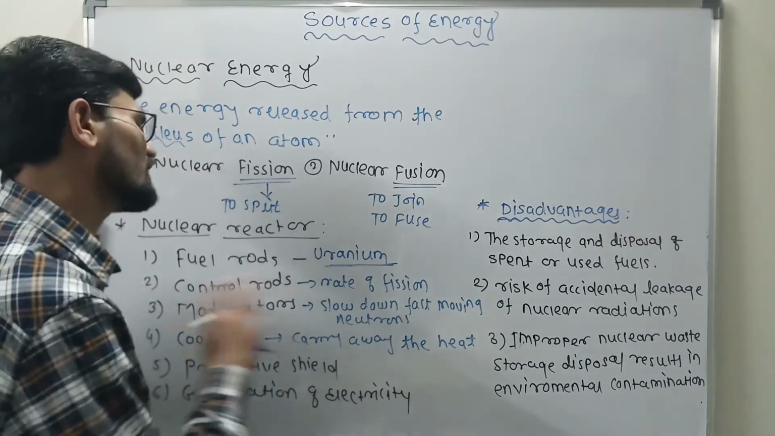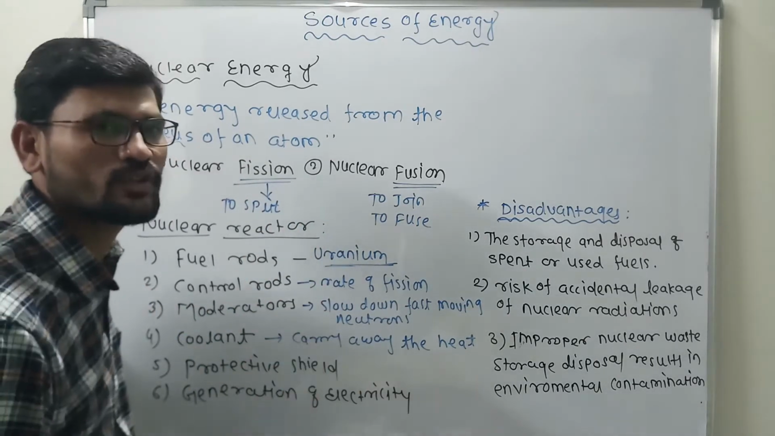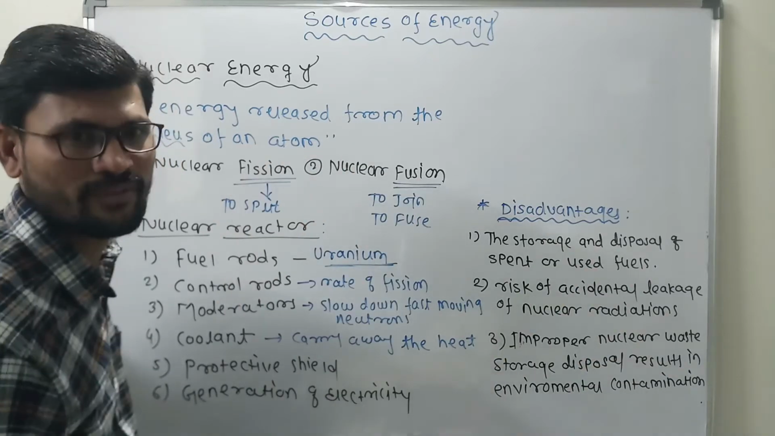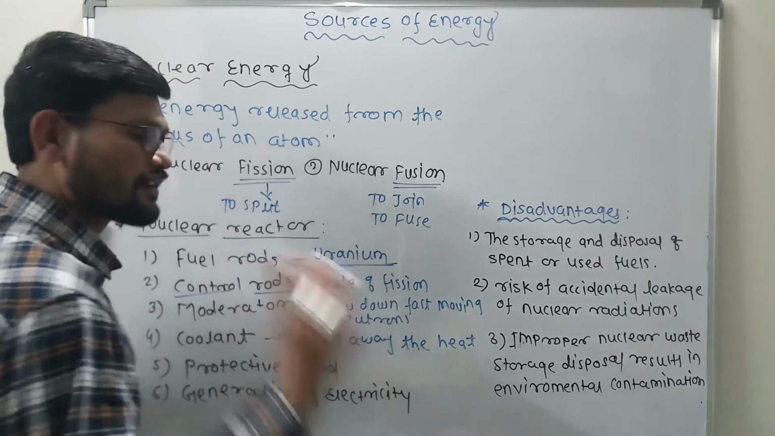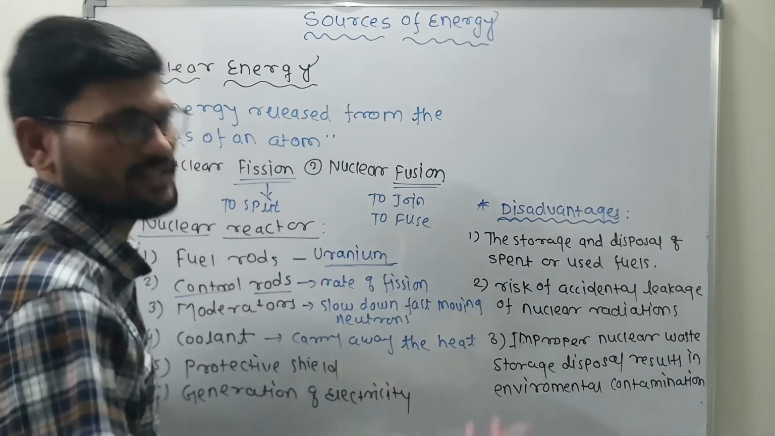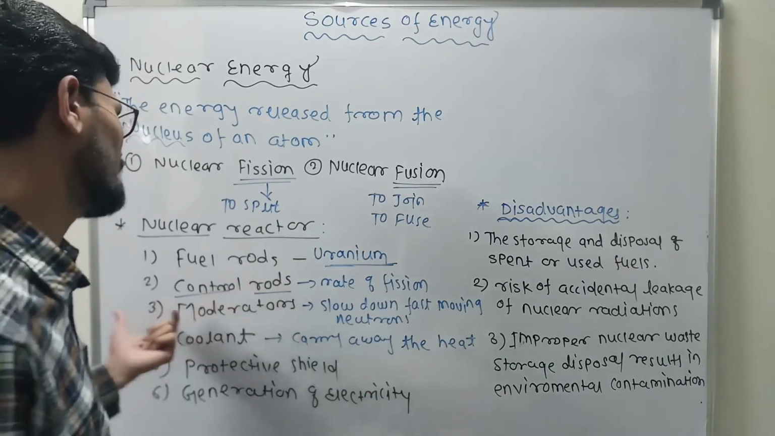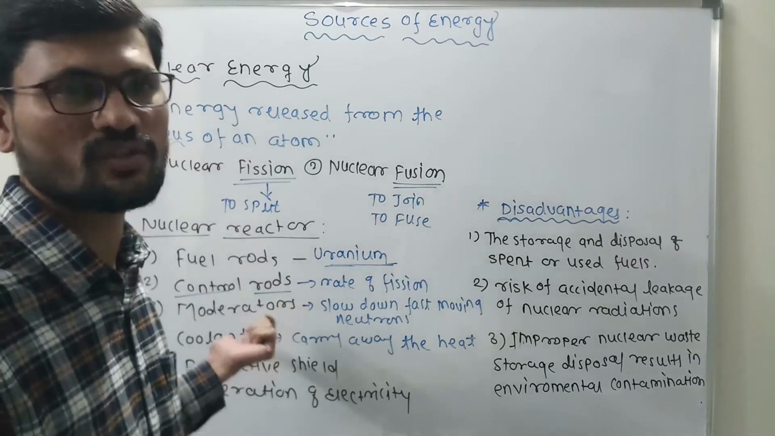Now the next one is the control rods. What exactly do they control? The rate of fission. These control rods control the rate of fission. That is exactly the function of the control rods.